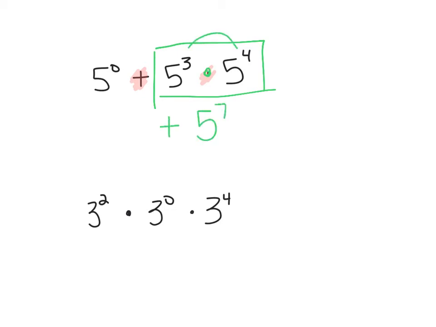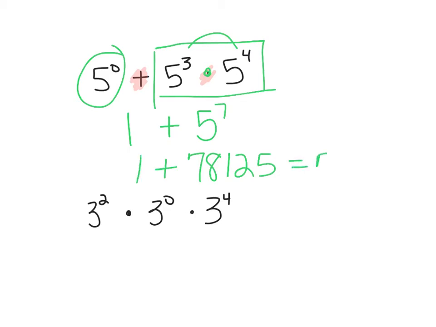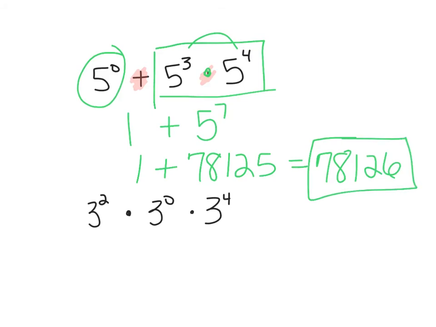Okay, plus, now I know 5 to the 0 power. Well, anything to the 0 power is 1. Now to simplify this any more, I can't really put those together, but I can figure out what 5 to the 7th is. If I type that in on my calculator, I get 78,125. Plus 1 would be 78,126 if I wanted to simplify that all the way.